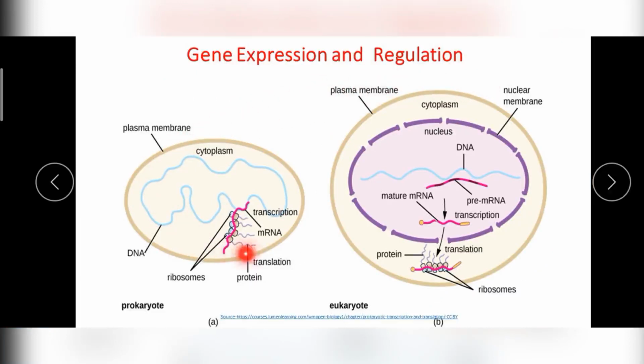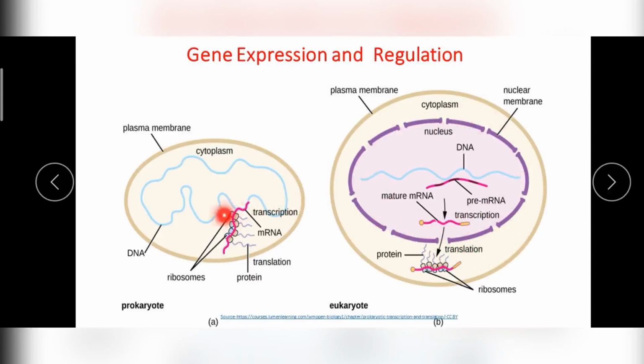In a prokaryotic cell you have the nucleoid and a cytoplasm. Specialized membrane-bound organelles are absent, and the chromosome is present within the cytoplasm. Whereas in the eukaryote, the chromosomes are present in a membrane-bound organelle called the nucleus, and other separate cell organelles are also present.